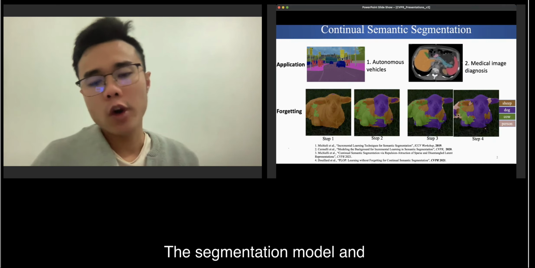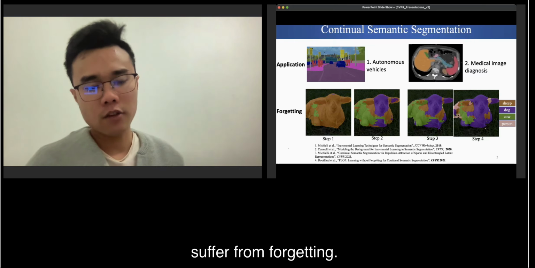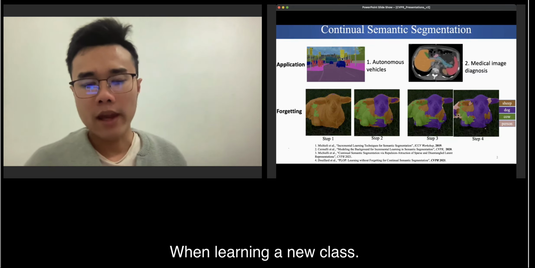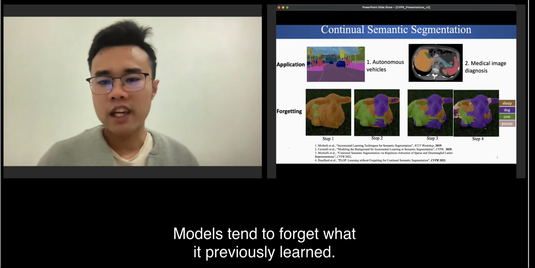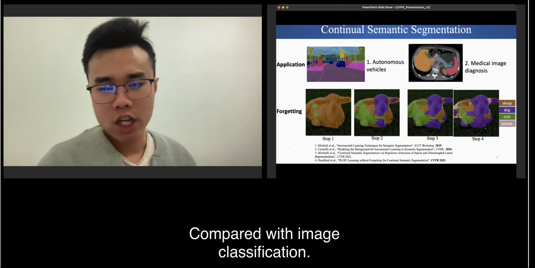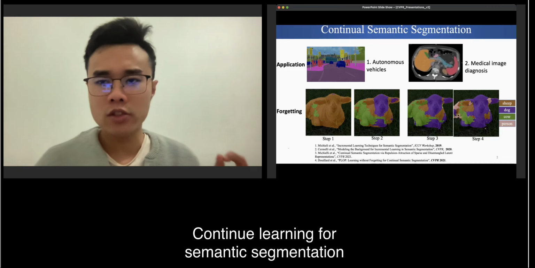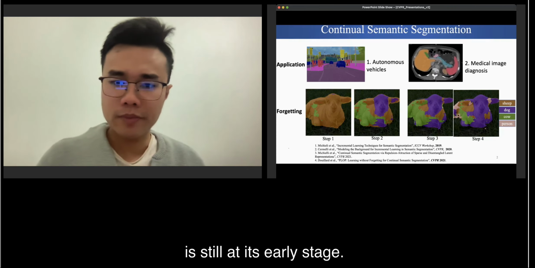The segmentation model and other general deep learning models suffer from forgetting. When learning a new class, models tend to forget what they previously learned. Compared with image classification, continual learning for semantic segmentation is still at its early stage.